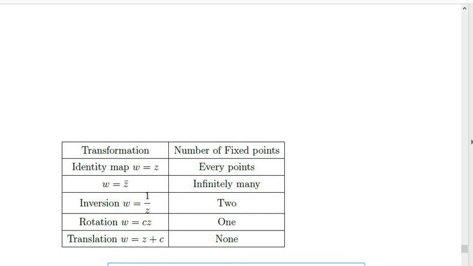W is equal to Z bar has infinitely many fixed points, that is, every real number has its conjugate the same. Inverse, W is equal to 1 by Z: instead of W substitute Z, that is, 1 is equal to Z square. It has exactly two fixed points. W is equal to CZ has one fixed point. Then translation, W is equal to Z plus C, has no fixed points, that is, translation means shifting from one position to another one. It has no fixed points.